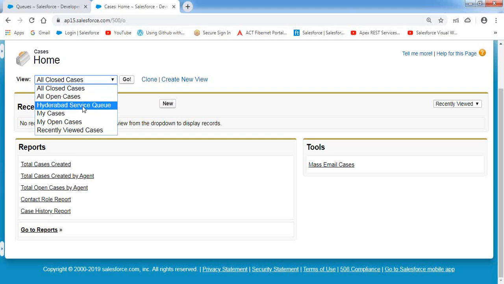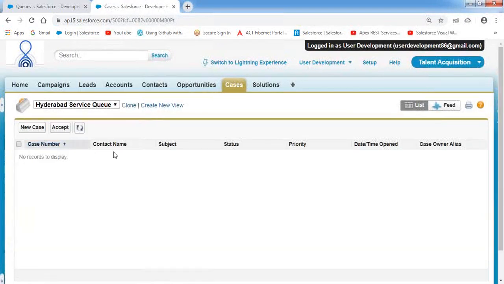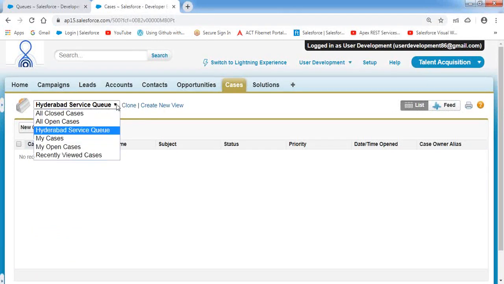So if a queue member wants to know what records are waiting inside the queue, they can just click on that option. It will list out the various records waiting inside the queue. From there, they can accept the record by using this accept button. Okay, clear? Now, whenever I create a queue, the members will receive that enhanced list view option by default for that object. This will be available for what object? Only for the case object. Why? Because the queue can store only case object records here. Okay, clear?